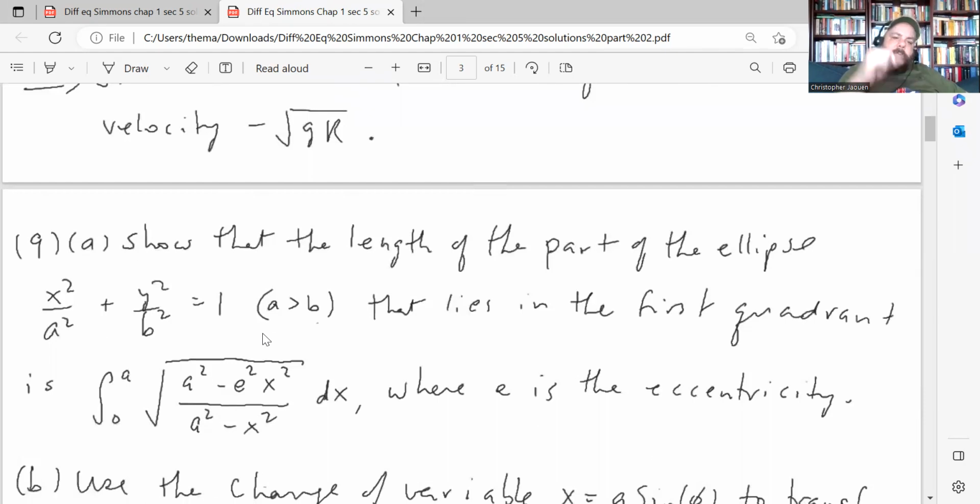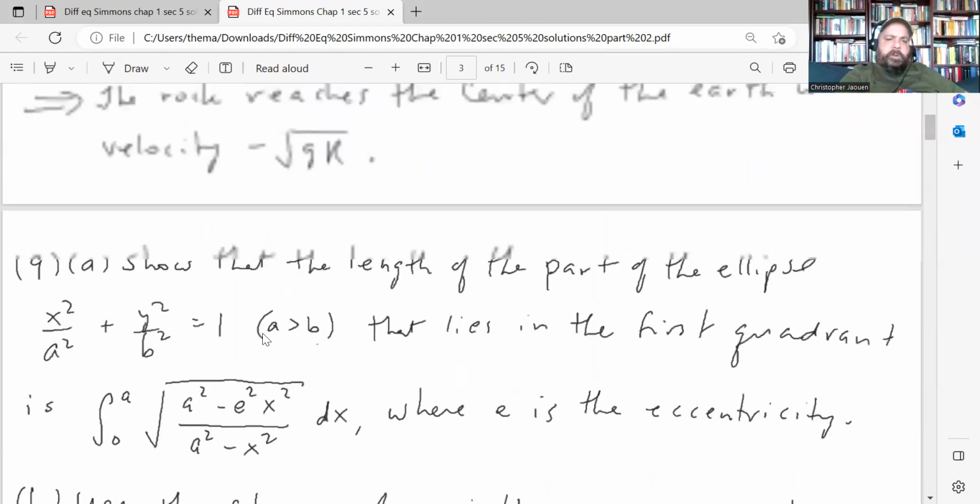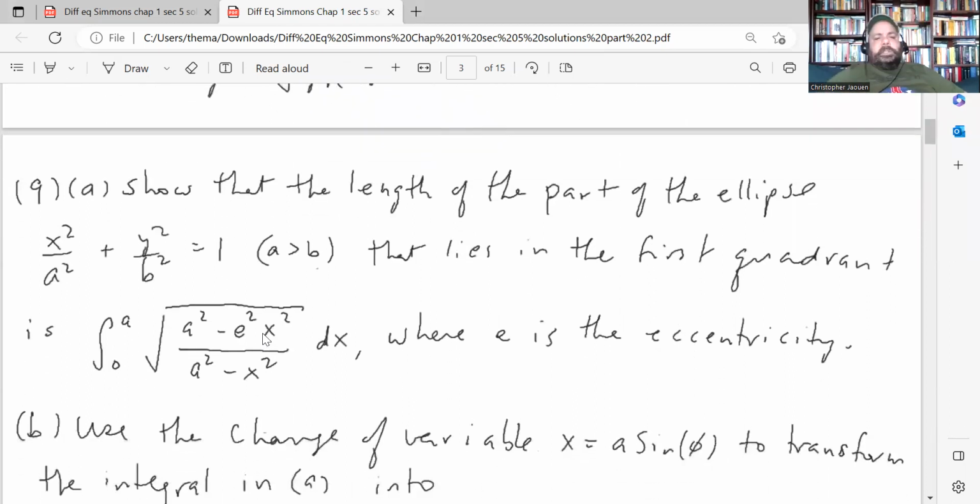All right, question number 2 has how many parts? 2 parts. Part A says, show that the length of the part of the ellipse x squared over a squared plus y squared over b squared equals 1, and here we're assuming a is greater than b, meaning that the semi-major axis lies horizontally and the semi-minor axis is vertical,